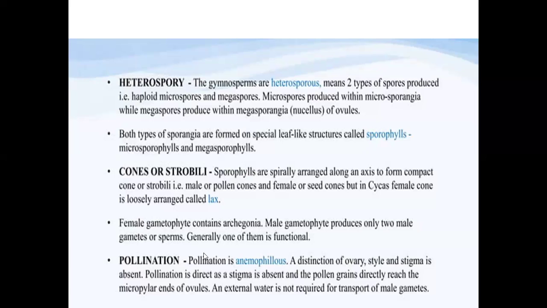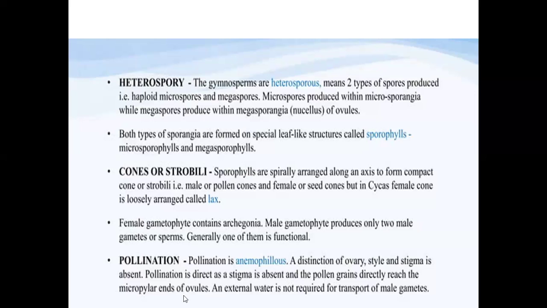And when we talk about the archegonia, a distinct ovary, style and stigma are absent. As it is more primitive than angiosperms, the ovary, style and stigma are absent.